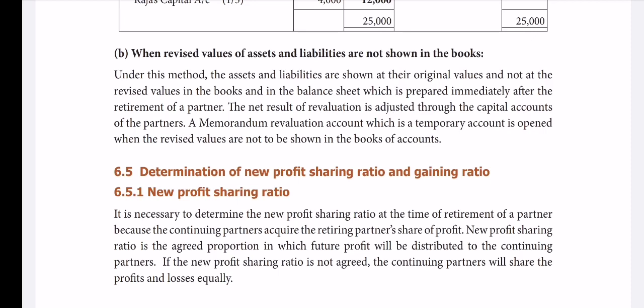As you have seen in the previous video, in lesson 6, retirement of partner, the second adjustment, revaluation of assets and liabilities. And now we are going to see the third adjustment, that is determination of new profit sharing ratio and gaining ratio.